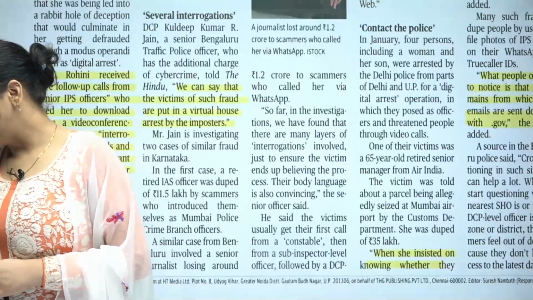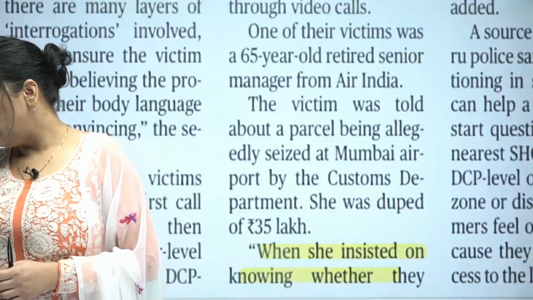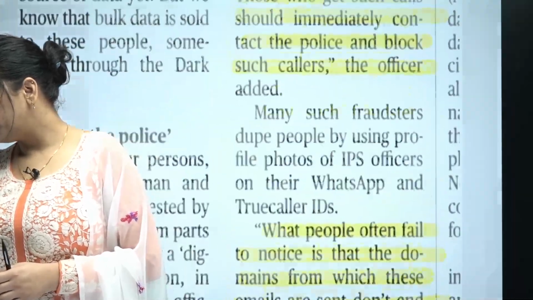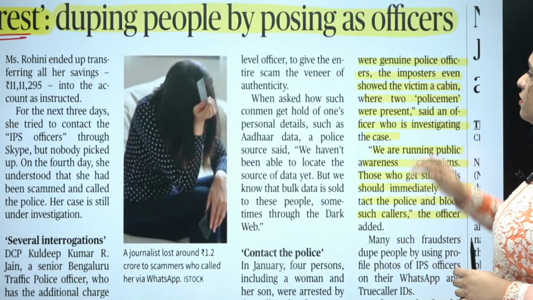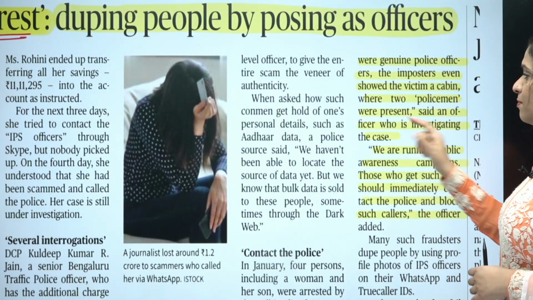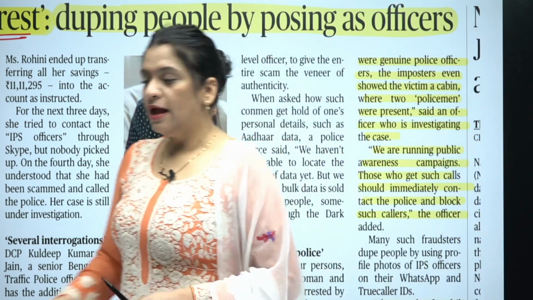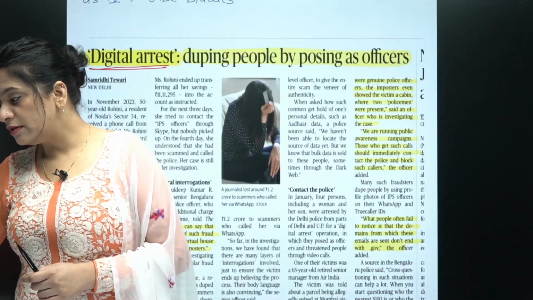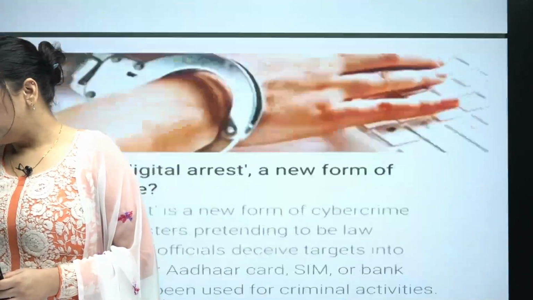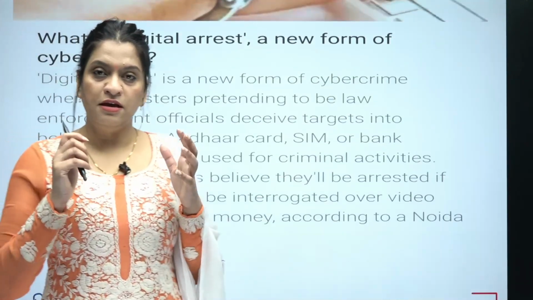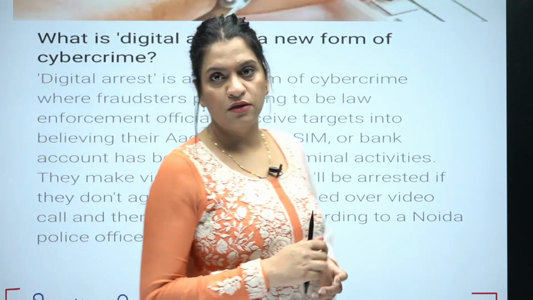Why do you need to read this? Because cybercrime, an important topic, is there in your syllabus. Next line, read: when she insisted on knowing whether they were genuine police officers, the imposters even showed the victim a cabin where 2 policemen were present, said an officer who is investigating the case. So this is how they operate, and if you know about this, you can save yourself and your friends from such frauds. Let's now see what is digital arrest, and this can come in prelims as well.